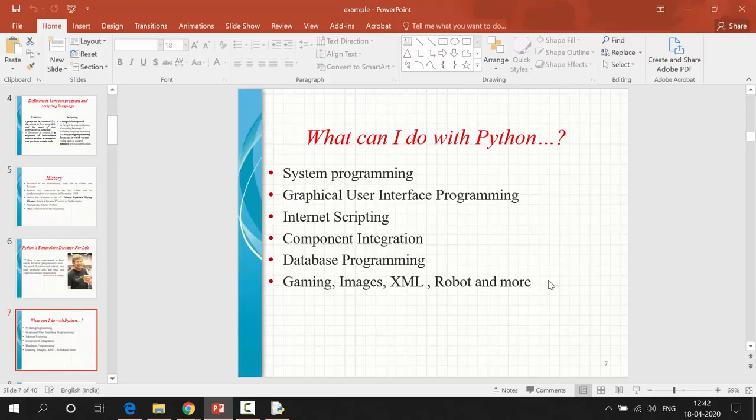We have some database libraries too, like the MySQL client library for MySQL and the psycopg2 library for PostgreSQL. It has a huge number of libraries of this kind. Compared to Java, Python has a huge number of libraries. That's why it is popular.